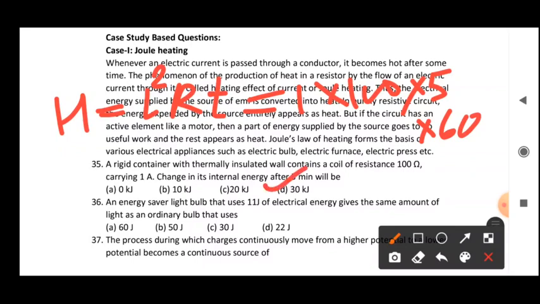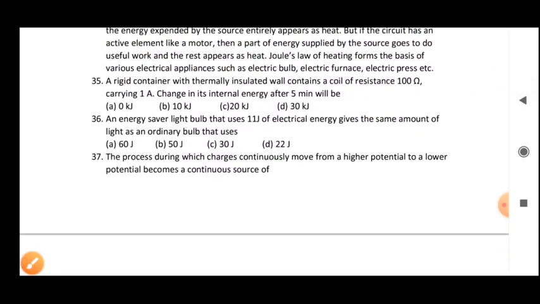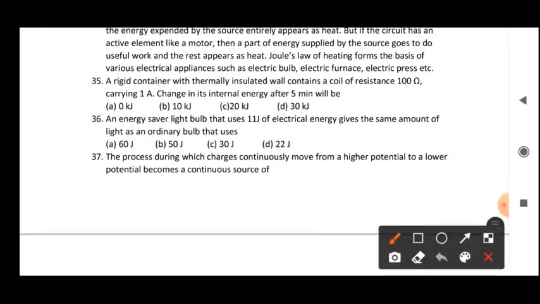So this is the answer for our question. This will be the change in internal energy after 5 minutes. Now the second question, question number 36. This is an energy saver light bulb that uses 11 joule of electrical energy and gives the same amount of light as an ordinary bulb that uses.